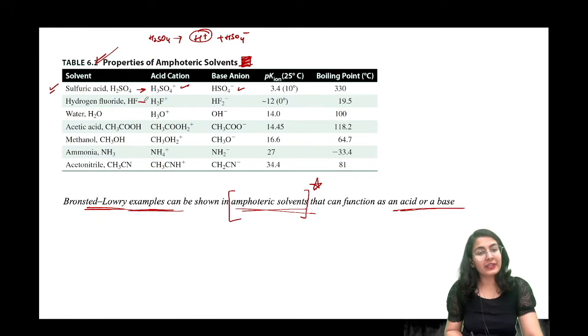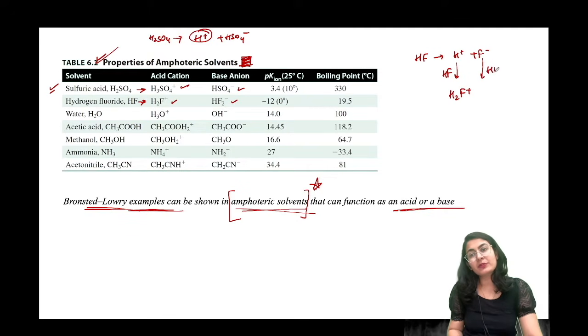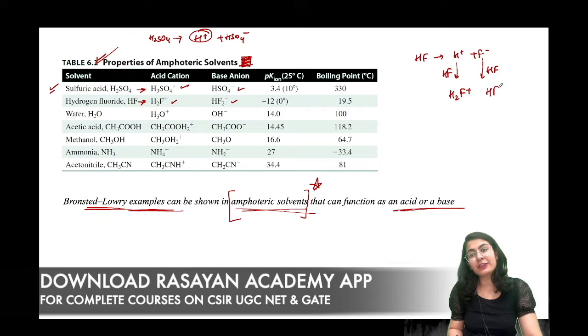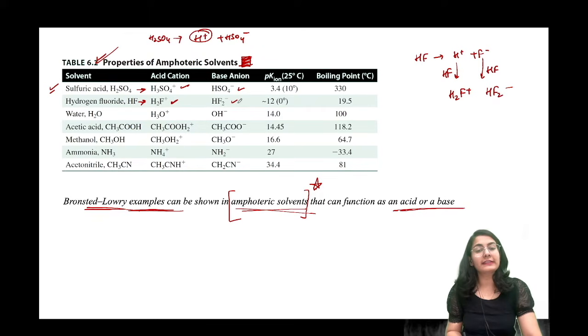So HF is going to break down. One HF molecule breaks down to give you H2F positive and HF2 negative. How did this come? Look, one HF molecule is breaking down into H plus and F minus. So this proton is taken up by another HF molecule to form H2F positive, and this F minus is also taken by another HF molecule to form HF2 negative. Got it? That is how you get both of these.